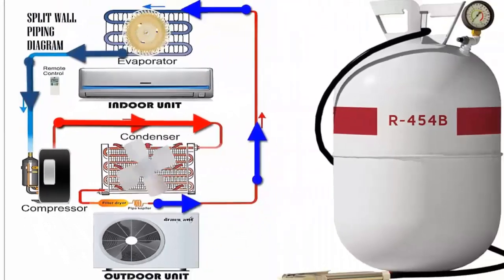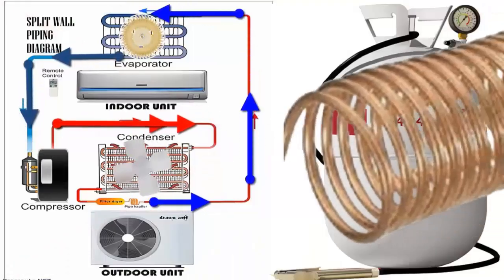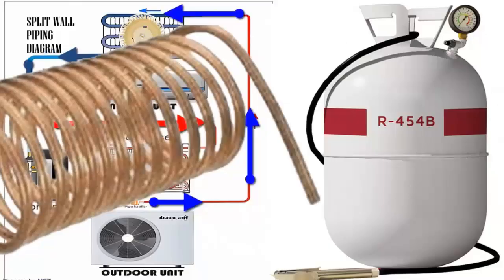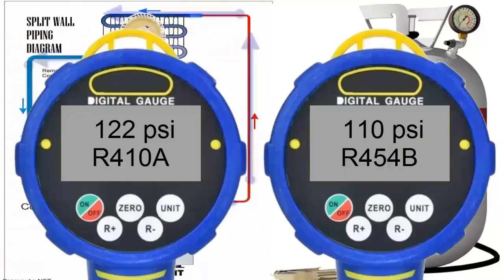3. No oil change is required, and the capillary tube likely won't need replacement either. 4. The working pressure of R-410A is displayed on the screen. The recharge must be done in the liquid phase.